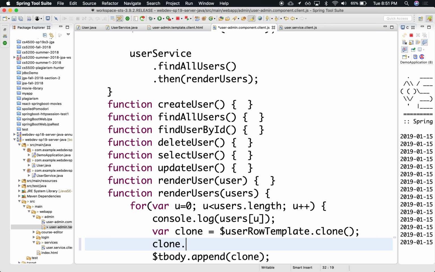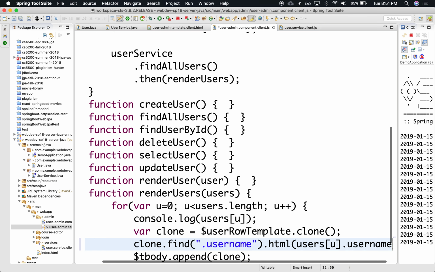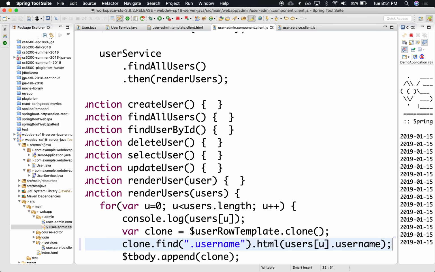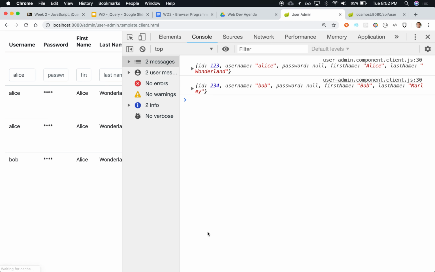We can say, hey, find me the element inside of the clone that has a class name of username, and I want to replace the HTML content with users[u].username. Right? So let's refresh that, and notice that it's now Alice and Bob.